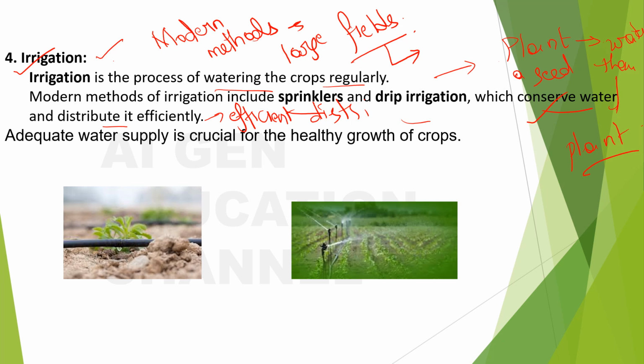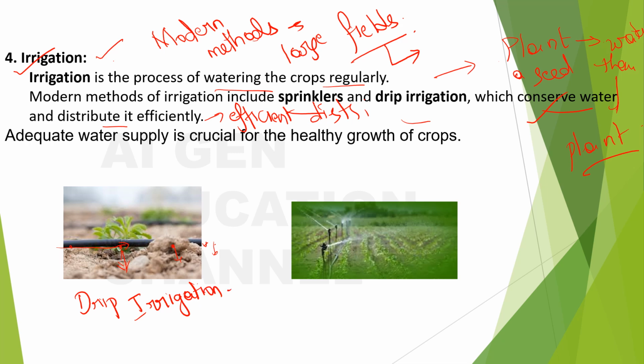Adequate water supply is crucial for the healthy growth of crops, and here you can see this. What is this? This is drip irrigation. There will be a pipe and the water will be running through the pipe, and at optimal distances you will have holes so that the water will be dripping from here. Here the water will be running, and wherever there are holes the water will drip from it. What is this called? Drip irrigation.